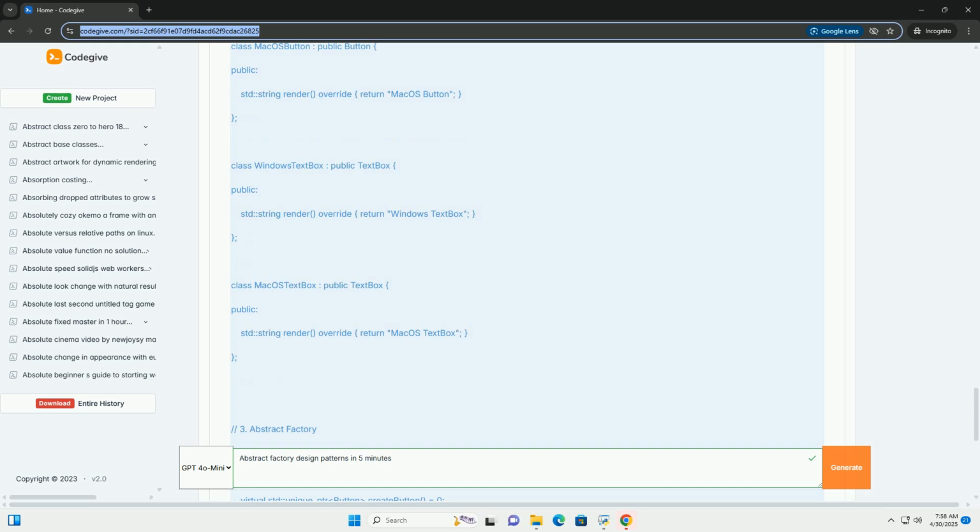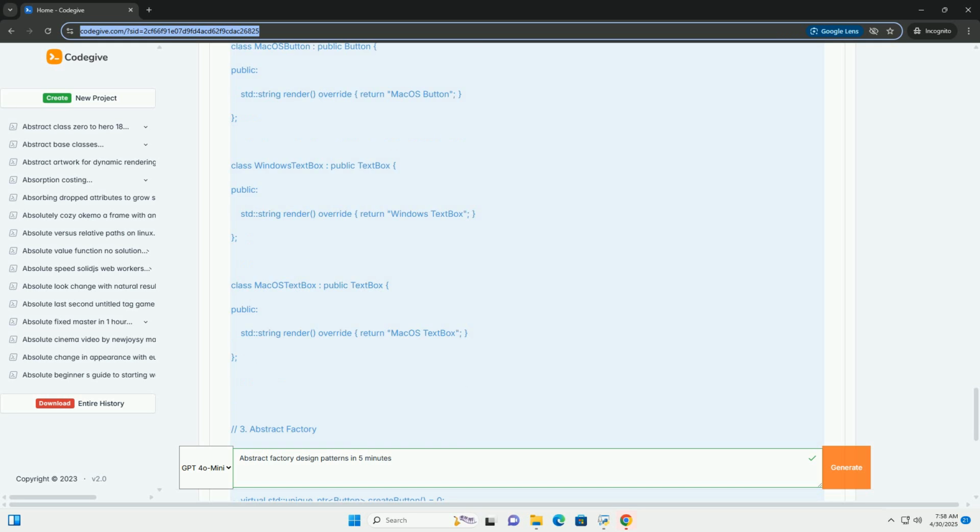implementation being used. Key players. 1. Abstract factory: an interface that declares methods to create abstract products. Example: create button, create text box. 2. Concrete factories: classes that implement the abstract factory, providing concrete implementations of the product creation methods for a specific family. Example: Windows factory, Mac OS factory. 3. Abstract product: an interface for a type of product. Example: button, text box.